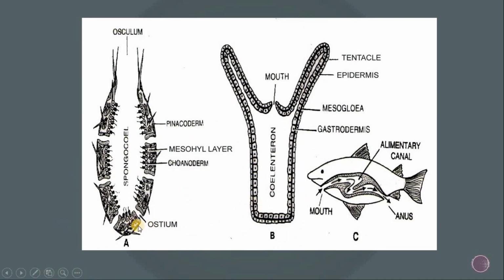We can also see this picture. There is Porifera, inner body. Osculum is the one aperture, only one aperture for the intake and outlet of the food. Sessile animals generally have the blind sac body plan. And here you can clearly see the fish: one body, one tube, and another tube inside the body. One opening is the mouth and another opening is the anus. Tube within tube body plan.